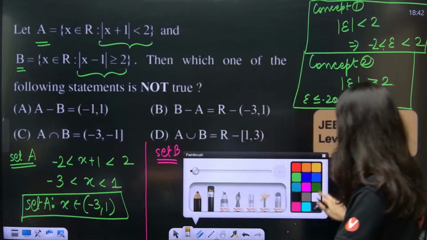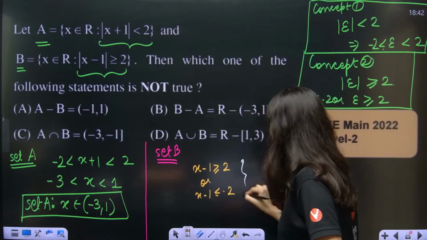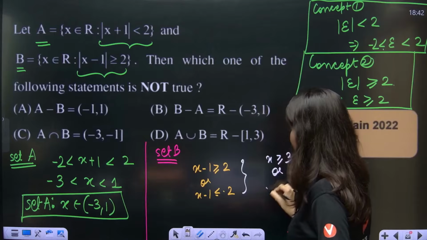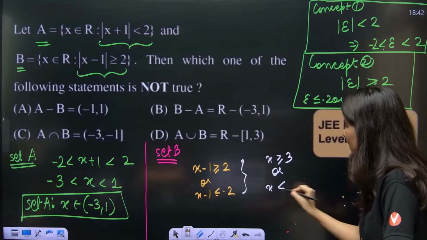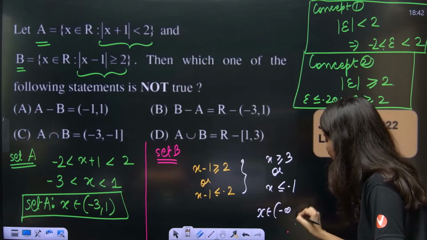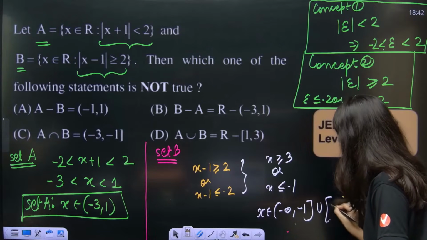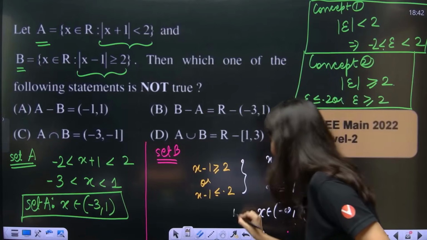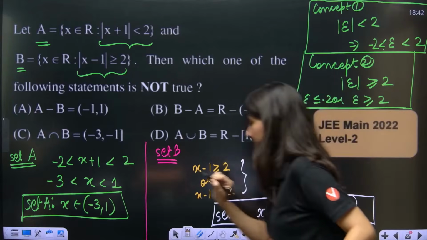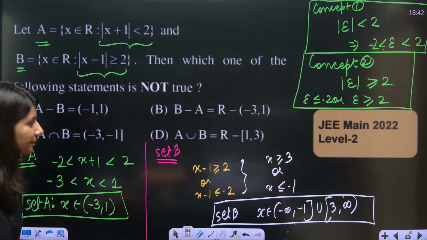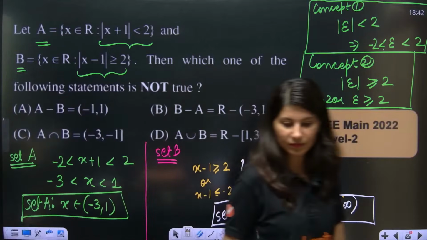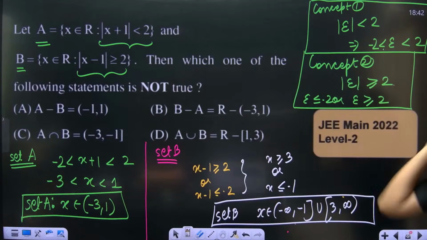What will you get? x greater than or equal to 3 or x less than or equal to minus 1. So x belongs to minus infinity to minus 1 union 3 to infinity. This is your set B. Yes or no? All right, clear?